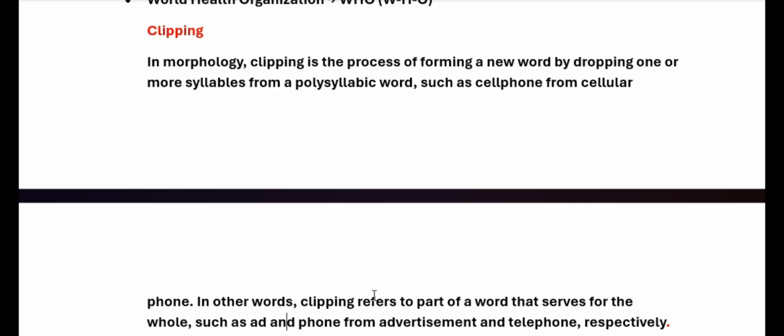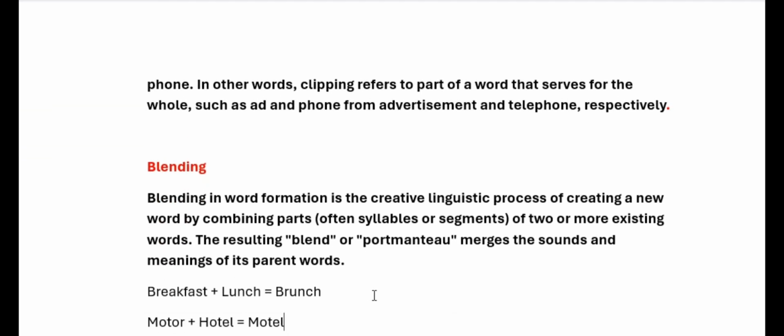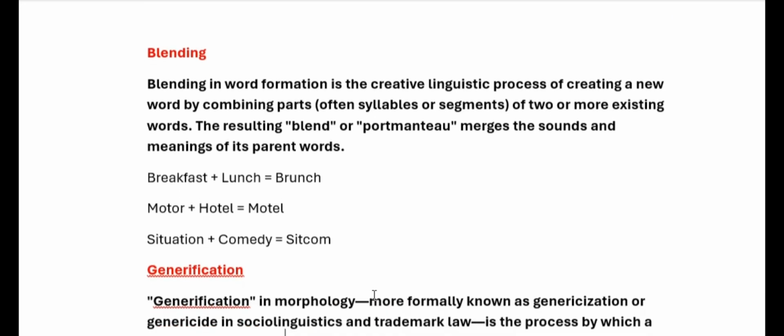Clipping is also a process of forming a new word by dropping one or more syllables from polysyllabic words, such as cell phone from cellular phone. Blending is a word formation process in which parts of two words are combined to form a new word, like breakfast plus lunch equals brunch.